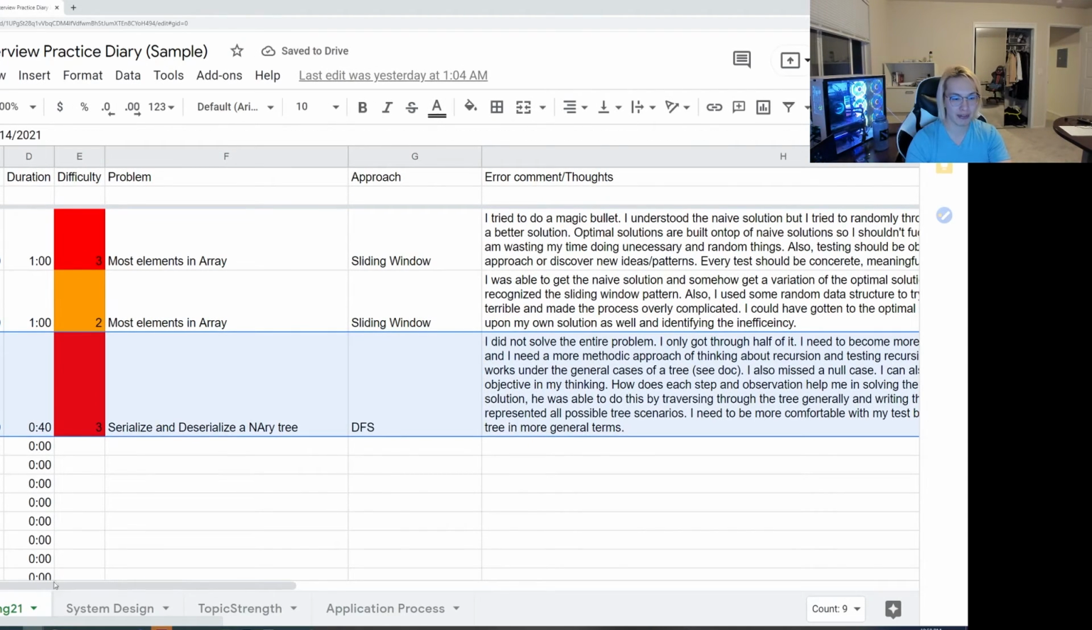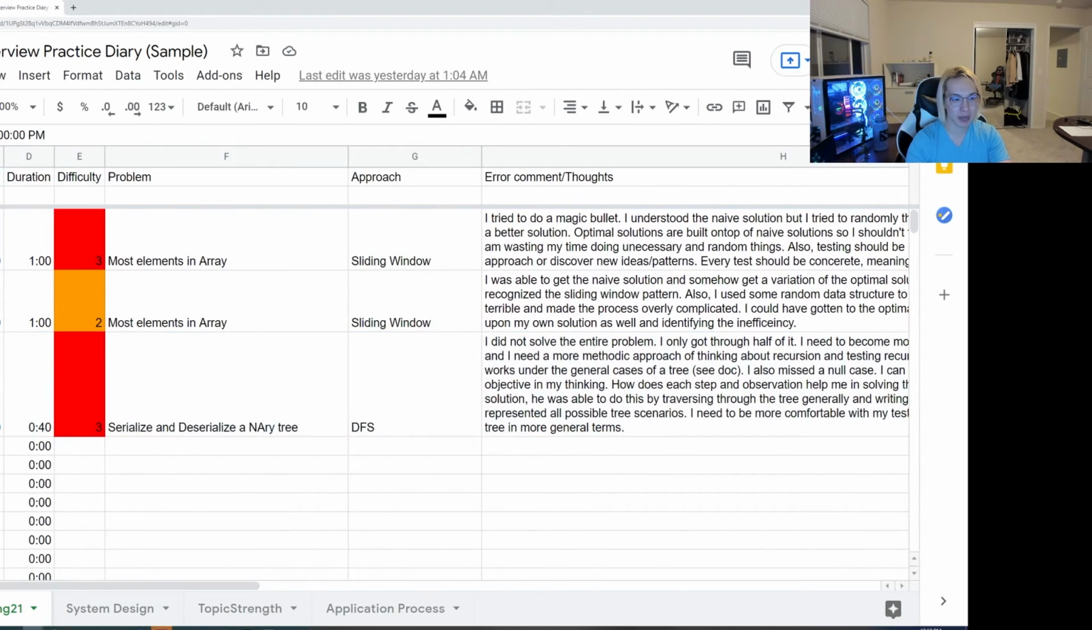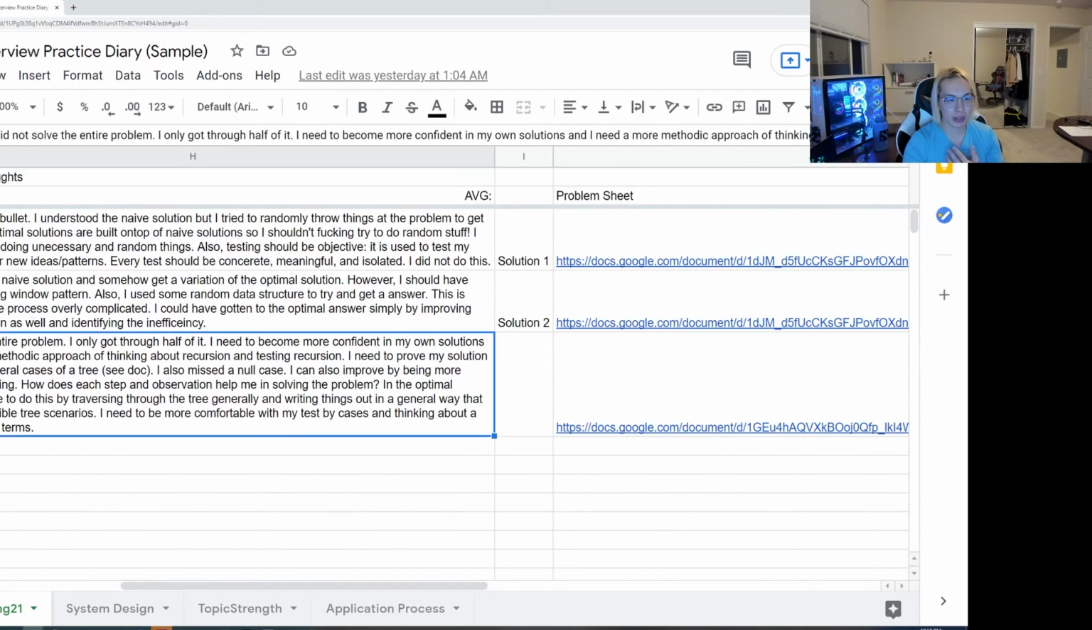So let's look at row 5 here. I'm going to say I spent 40 minutes on this. Well, my client did, but I'm speaking as if I was the one doing the problem. And you can see here, it took me 40 minutes to do this, and I only got through half of it. He needs to be more confident in the solutions and more methodical about the thinking of recursion and testing recursion, proving that the solution works in a general case, missing the null case, and in general, being able to walk through these solutions and hitting that DFS really hard, recognizing that if you need to traverse through a tree, you need to include some kind of DFS in some kind of way.